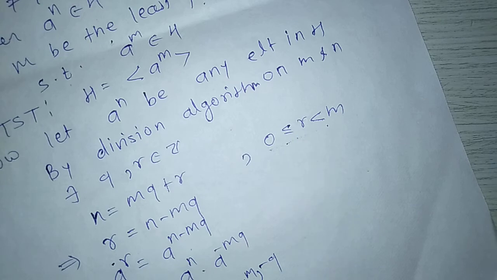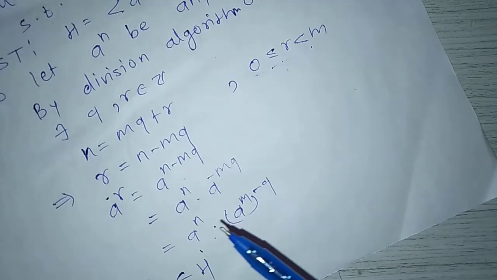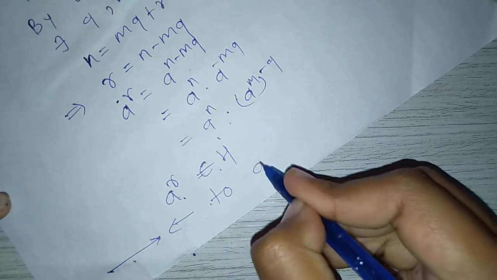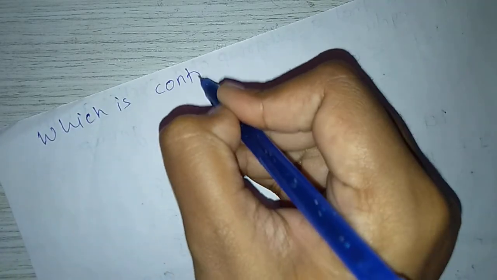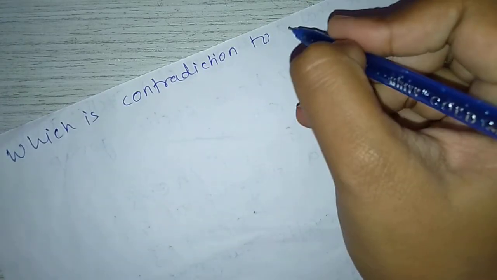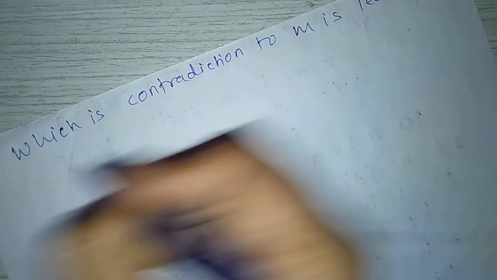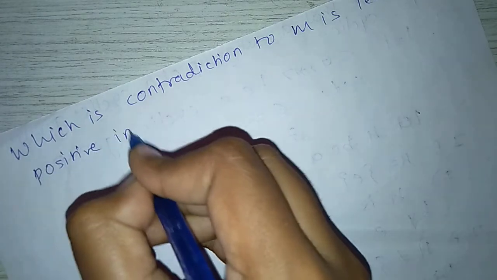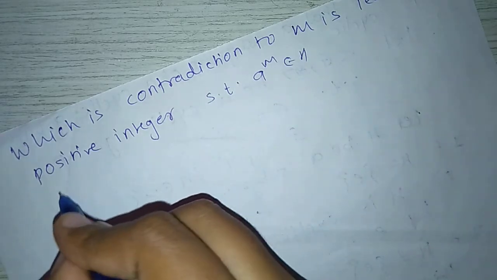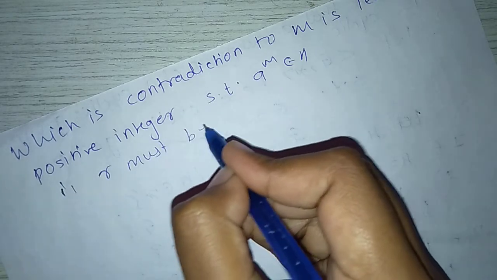Here we already said that m is the least positive integer, but here we get r as the least positive integer such that a raised to r belongs to H, which is a contradiction to m being the least positive such number, m being the least positive integer such that a raised to m belongs to H. Therefore r must be 0.